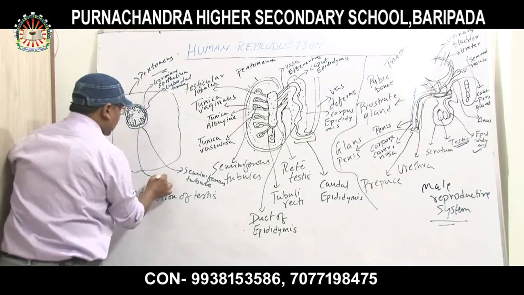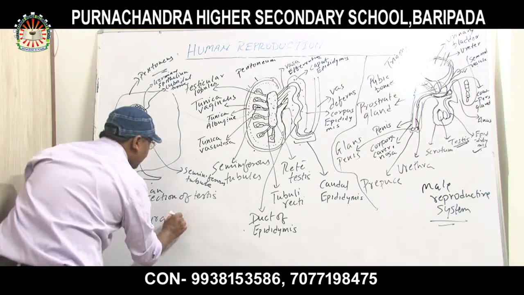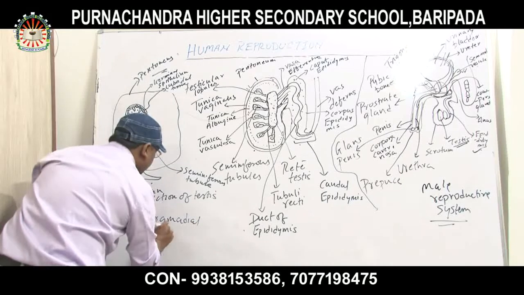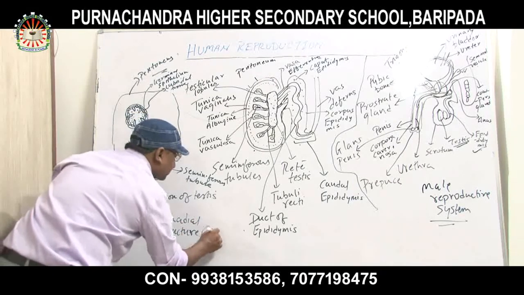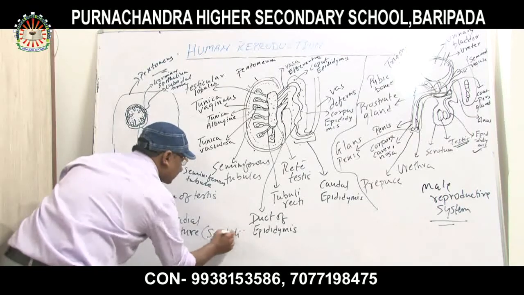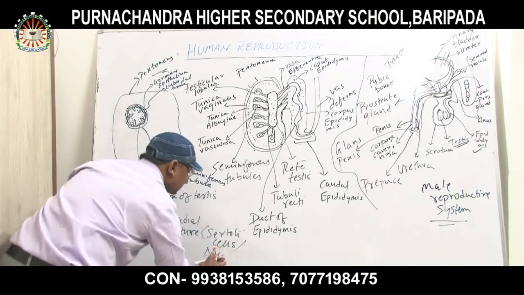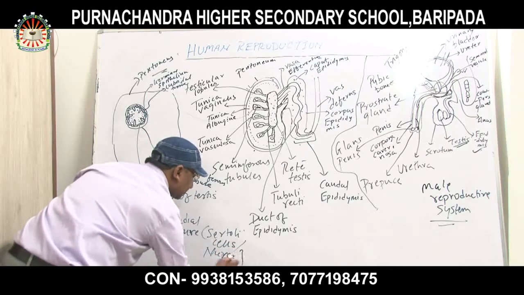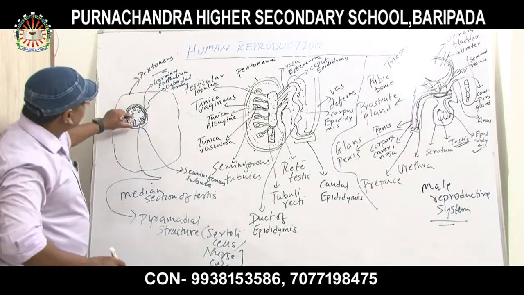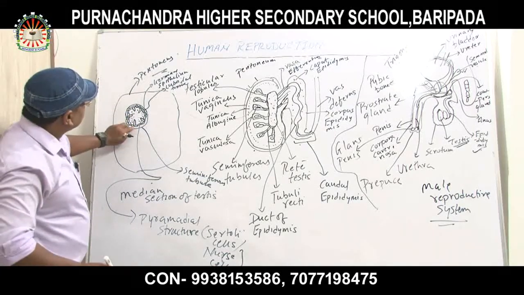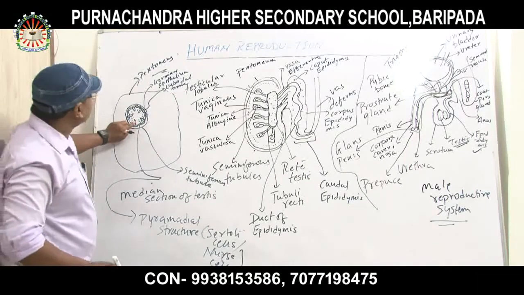And this one is pyramidal in structure. The pyramidal structure is called Sertoli cells. The other name of Sertoli cells is nurse cells. The elongated, pyramidal shaped structure existing over here is the Sertoli cell.